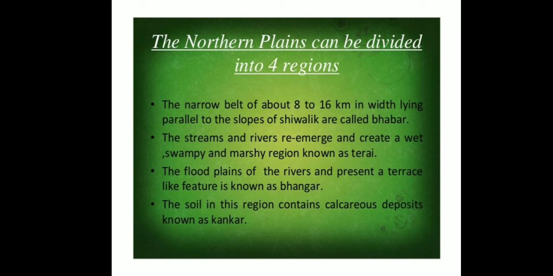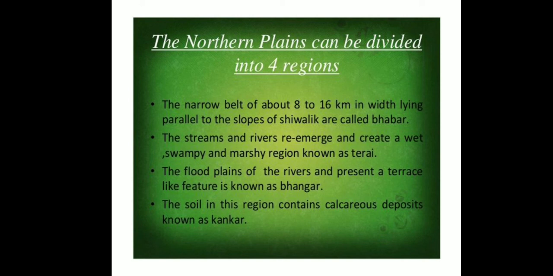That means the narrow belt of about 8 to 16 kilometers width lying parallel to the slopes of the Shivalik ranges is also called Bhabar. The streams and rivers re-emerge, that means they re-originate, and create a wet, swampy, that means marshy region, known as Terai.